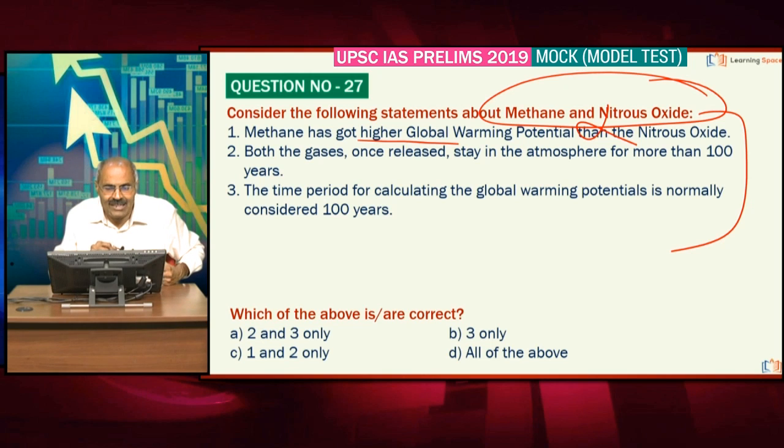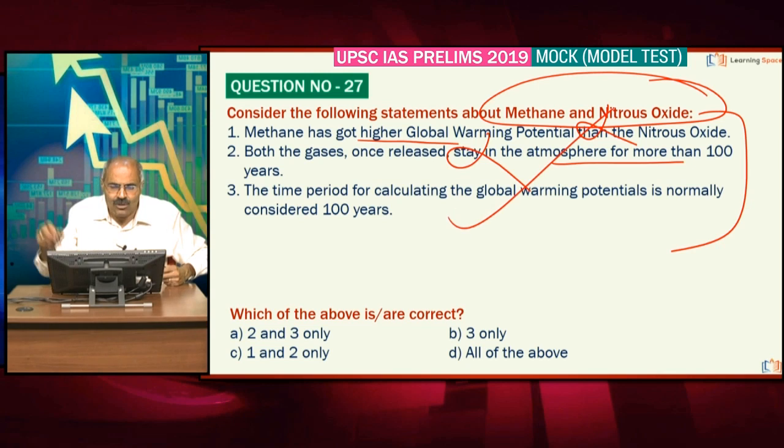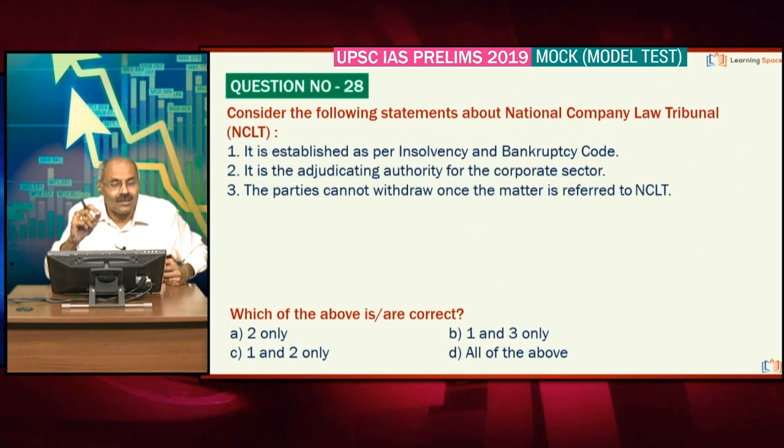Both the gases, once released, stay in the atmosphere for more than 100 years is absolutely wrong. In fact, the longevity of nitrous oxide is much higher than methane, right? The time period for calculating the global warming potentials is normally considered 100 years. Absolutely correct. Friends, 3 only. And to understand this, one should have clarity about greenhouse warming potential, or you can say global warming potential. We will discuss in the ecology class, right?